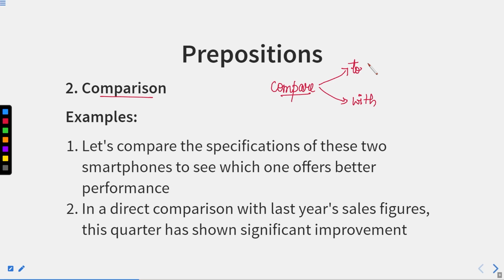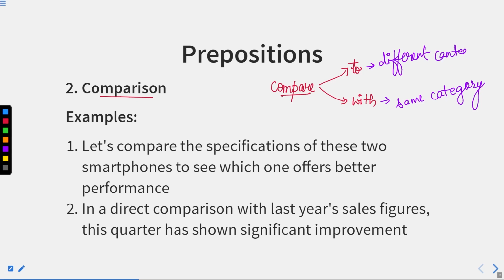So what happens if we compare two things and they both are of the same category? We use with. And if they are of different categories, we use to.